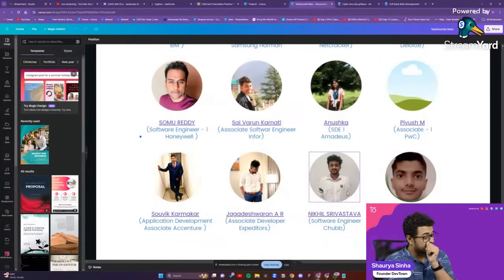The average placement for full stack was 16 lakhs per annum. The average placement for data science was 12 lakhs per annum. And the average placement for cybersecurity was 9.2 lakhs per annum. So that was the thing with placements itself.